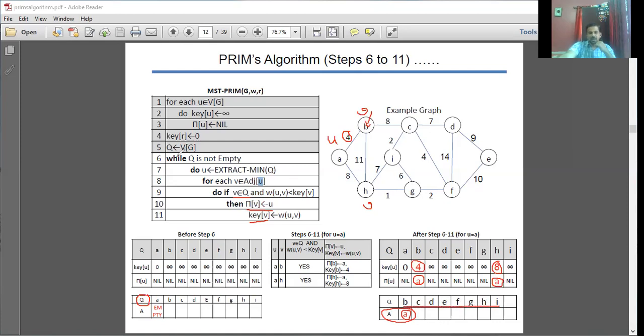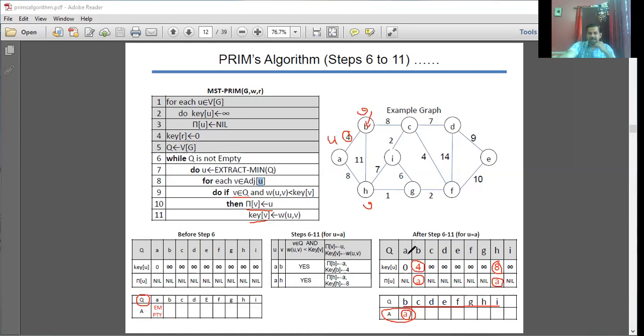Repeat this operation. Again, while Q is not empty, we have these vertices. It's not empty. Do U is equal to extract minimum from your priority queue Q. Among this, except A, choose a vertex which is having a minimum key value.